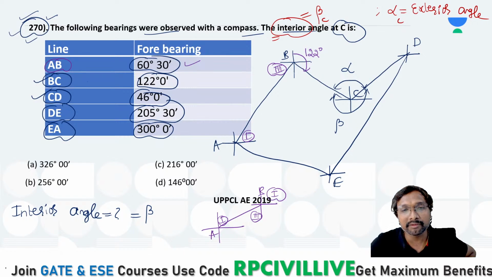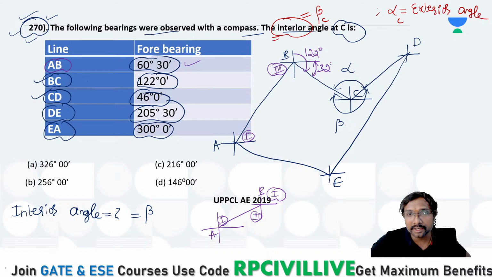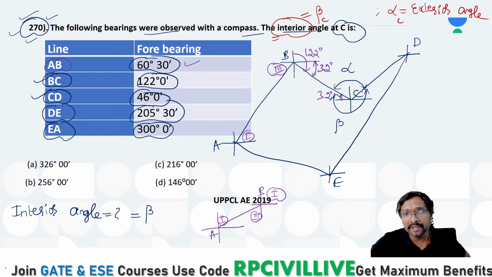Right, now tell me, this is your 122 degree if you just observe. That is 122 degree. And what is this angle now? Tell me, everyone. That angle comes to be 122 minus 90, right? 122 minus 90, how much it will be? Everyone, 122 minus 90, it comes to be 32 na. So this angle comes to be 32 degrees. So can we select this angle also as a 32 degree? We can select this angle also 32 degree na. Yes, this angle also 32 degree. For different angles, different color I will use. Now, what is this angle? Tell me, everyone.